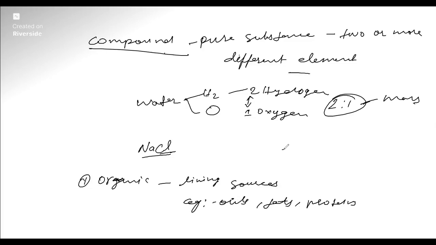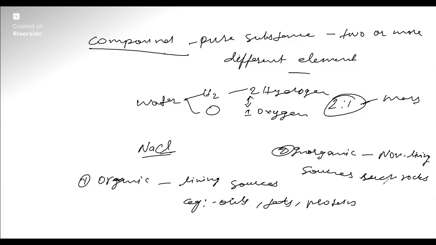Inorganic compounds are the compounds obtained from non-living sources, such as rocks and minerals. Examples of these inorganic substances are common salt, marble, and washing soda. These are examples of inorganic substances.